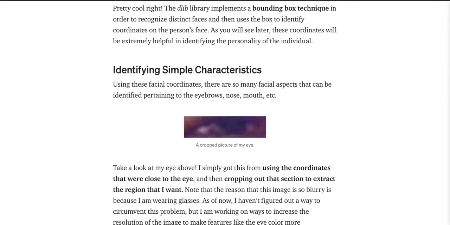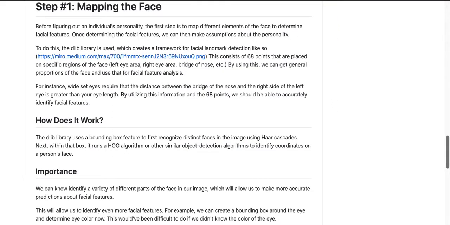So as you can see the applications of using the Dlib library to figure out the coordinates, because it's really hard for computers to do this by themselves. The Dlib library provides a really nice way to organize these coordinates efficiently. Again, I'm not going into depth about the implementation behind this project, just a general overview. If you're interested, you can look at my GitHub repository, which I'll be linking in the description below.